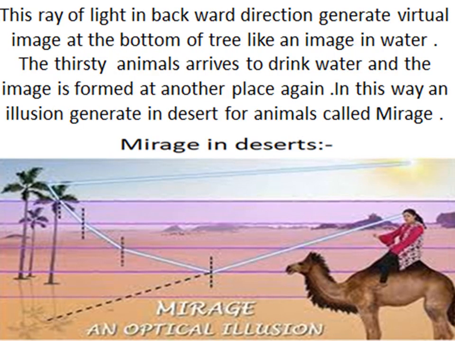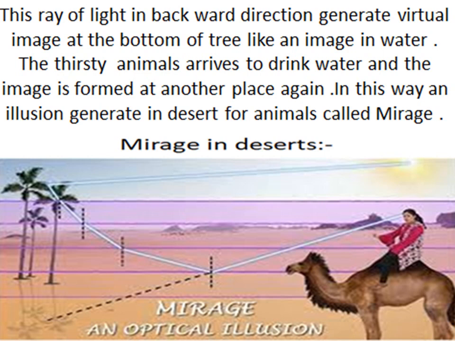This ray of light in backward direction generates a virtual image at the bottom of the tree, like an image in water.